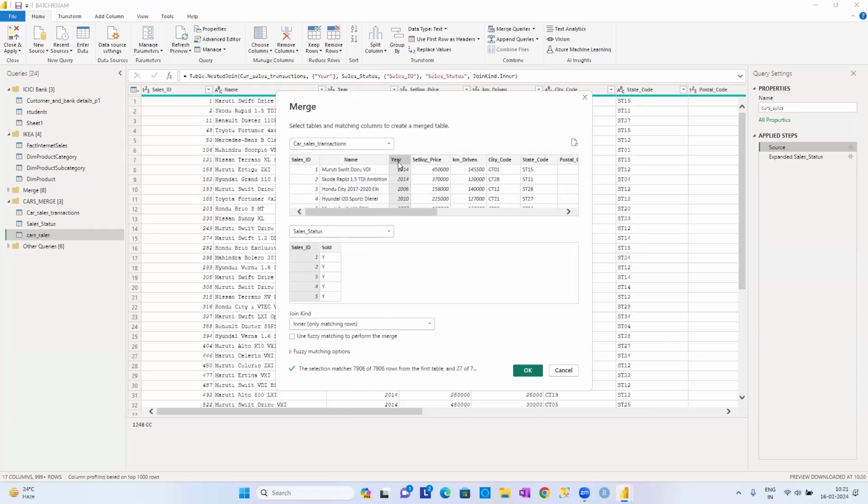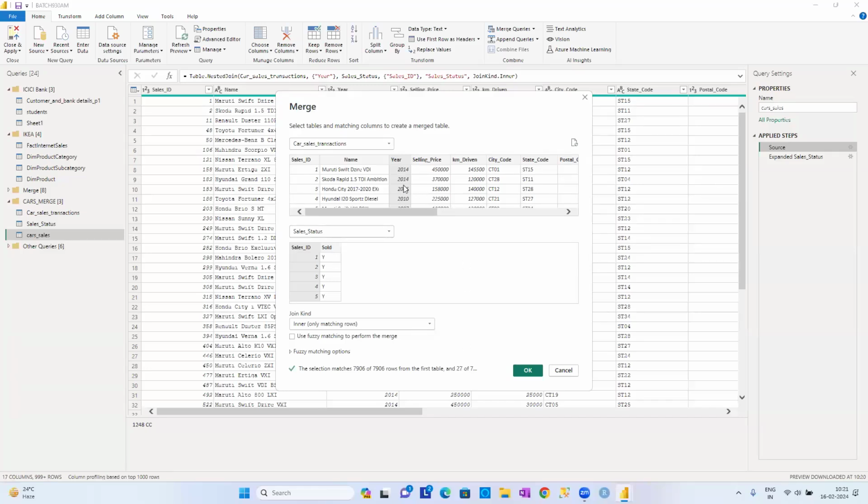We are matching year with sales ID. So what may match, guys? The same years are going to match, but wrong results will come. See there, 7,900 records are matching, but how many records are matching from the left table? Only 27 records are matching, guys. See there, it is showing only 27 records matching.